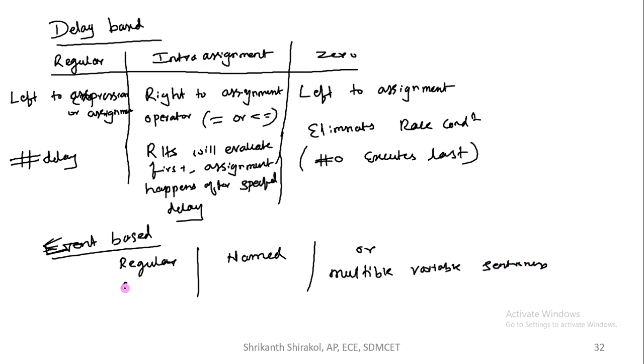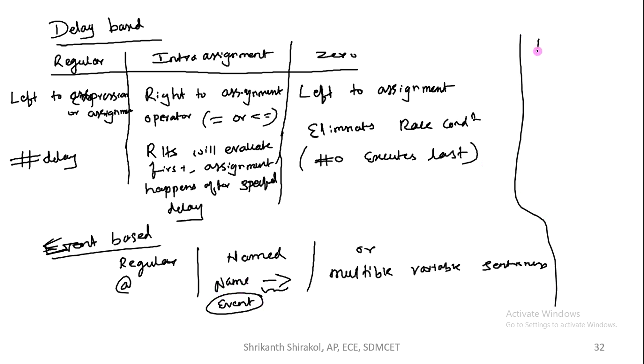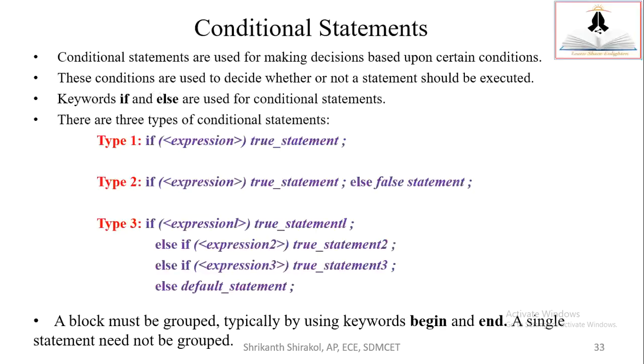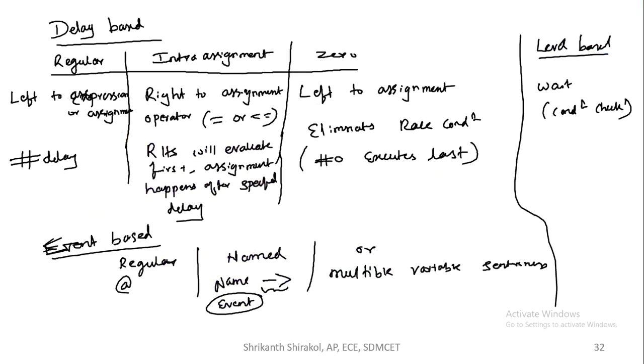Regular is normally with at; whatever you put, on that basis it will work. Named means we will employ a name with this operator, and there is a keyword called event being used. So this is the event based delay control. We have one more called level based event control. Here we use a wait statement for some condition to be checked. So this is level based. So this is all about delay based control, all the things that we learned today.